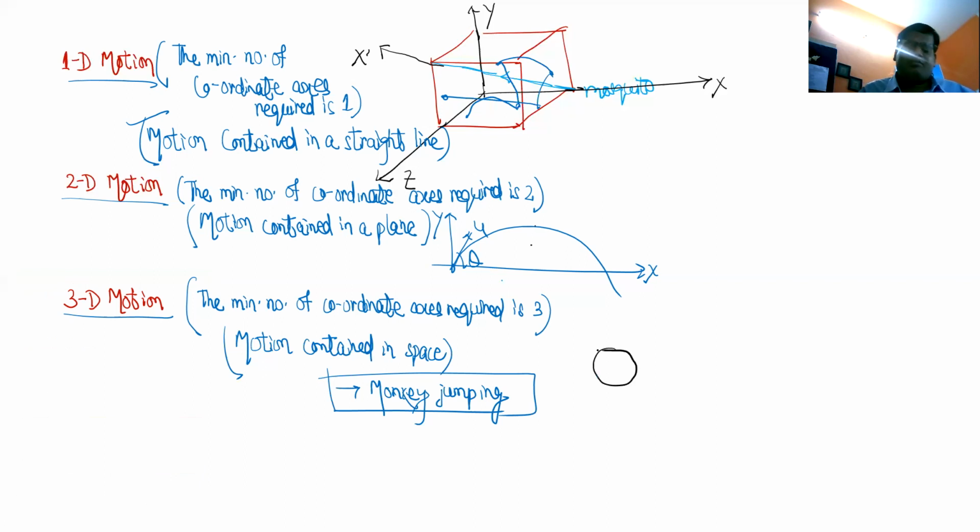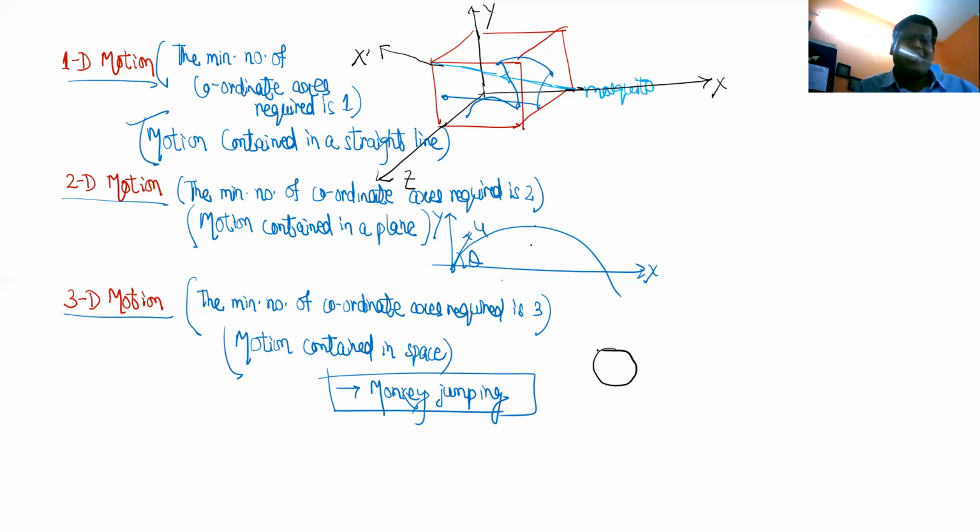What is this? A circle, a closed figure. Can it be a circle? Yes, sir. Can it be a ring? Yes, sir. Can it be a disc? Yes, sir. Can it be a sphere?